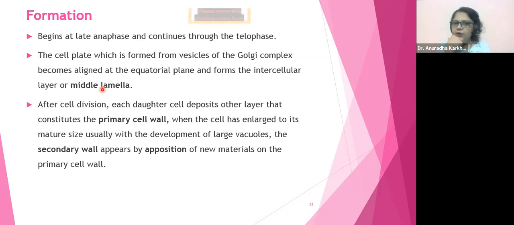Okay, got it? Now I'll tell you what is this. समझाती हूँ, don't worry. What is your doubt, beta? So cell plate and middle lamella are the same. Yeah, cell plate is that liquid wala thing which has generally merged together. Then it will solidify eventually, which will be now called as the middle lamella. Okay, fine. Well, now I'll show you what is this primary cell wall, what is this secondary cell wall.